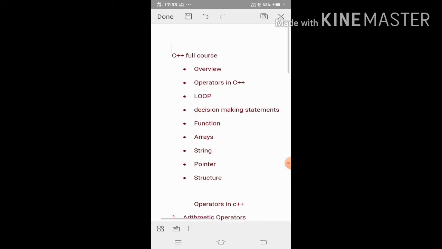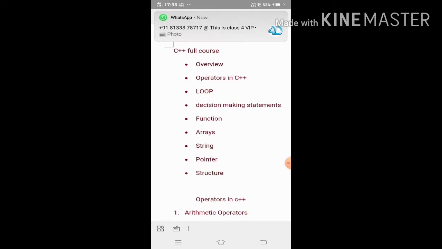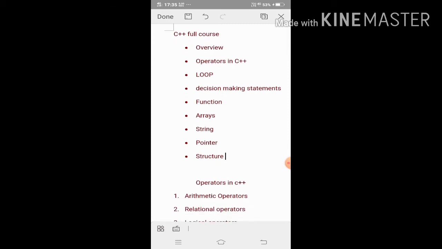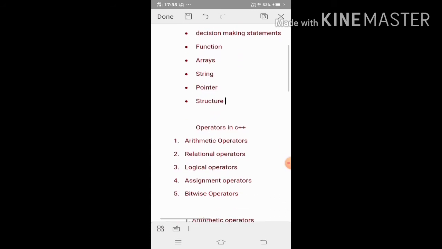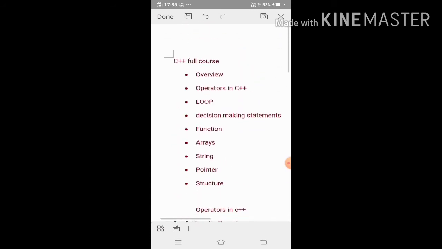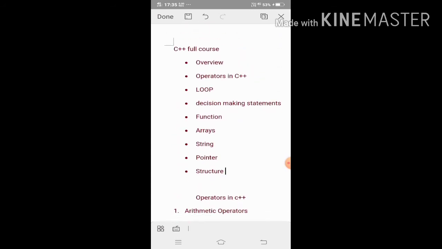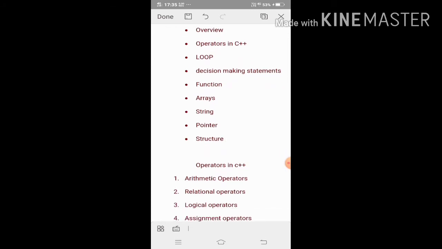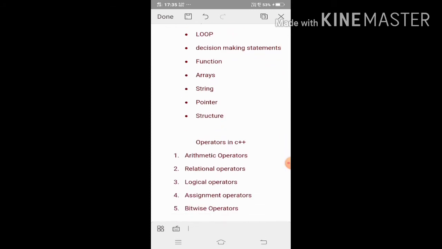So first one is overview, which I have already discussed yesterday. Then operators in C++, then loop, then decision making statements, functions, array, string, pointer, structure, and some more topics are also there, but I will first complete these topics. After that I will cover some other topics. So today I will start operators in C++.